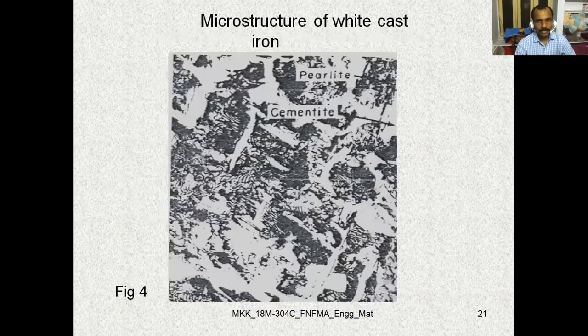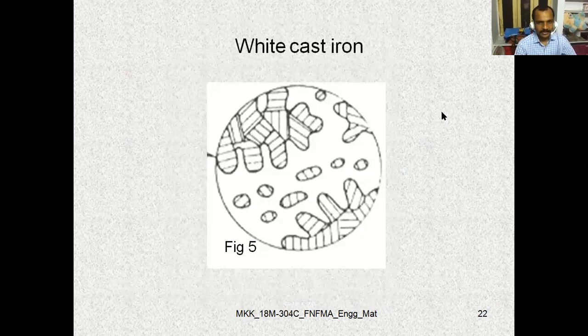So this is the microstructure of white cast iron. This is the pearlite, and this is the cementite. So it is a cementite and pearlite combination. This is the cementite form in white cast iron. The white cast iron microstructure is given by this diagram.